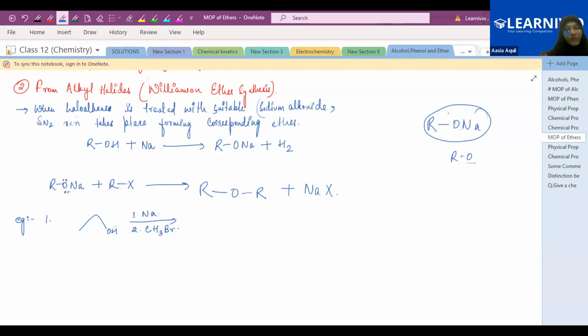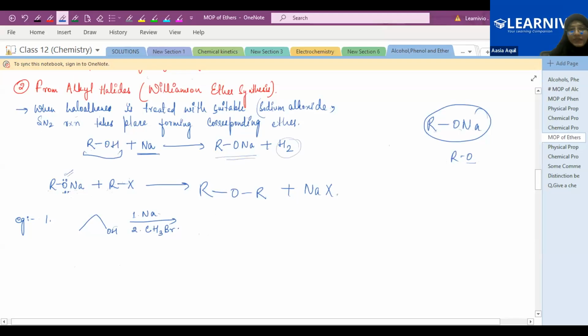So this is the reaction. Now the question is how you will prepare the sodium alkoxide. So first let's see how we can prepare the sodium alkoxide. When the alcohol ROH is treated with sodium metal, you will get sodium alkoxide plus H2 gas. H2 gas will be liberated and you will get RONa, sodium alkoxide. Now in the second step, the sodium alkoxide plus your RX, haloalkane. So we are doing the Williamson ether synthesis.